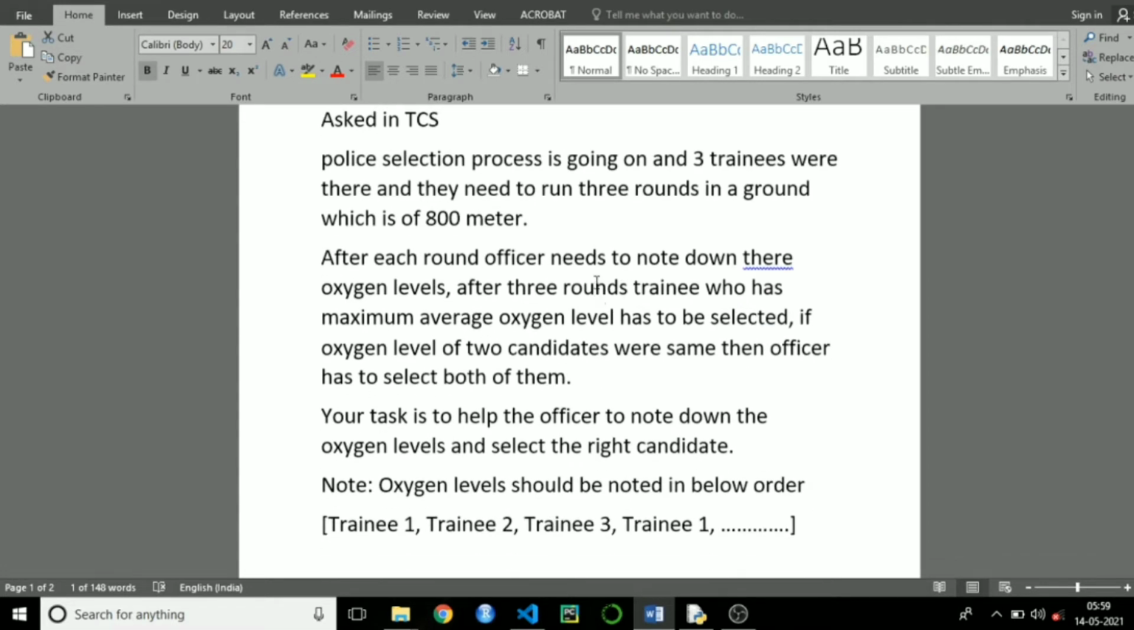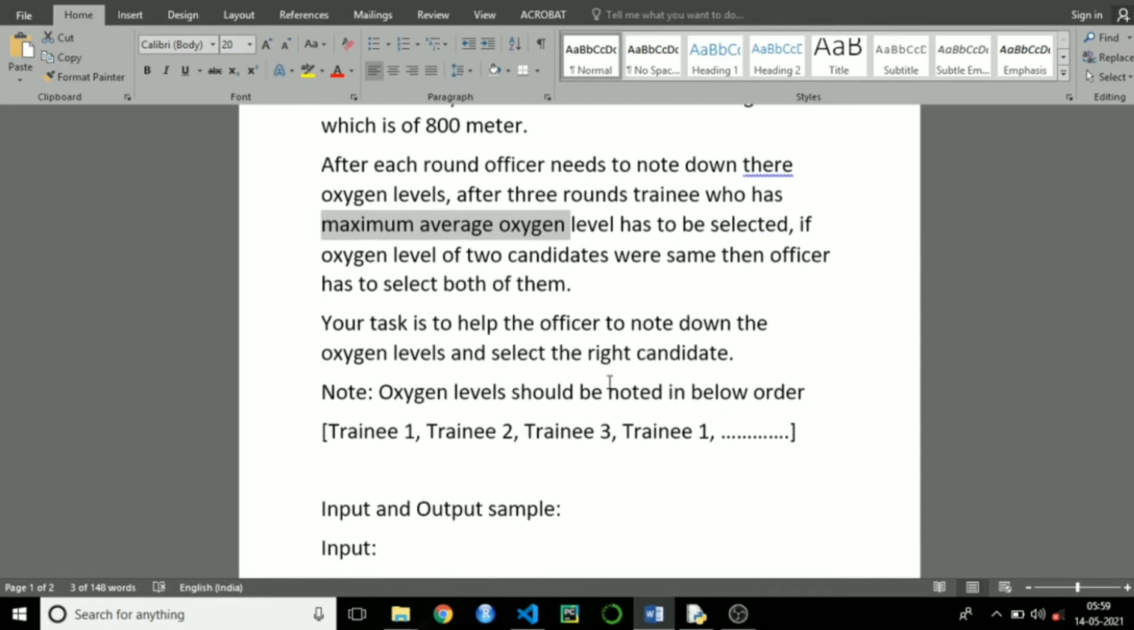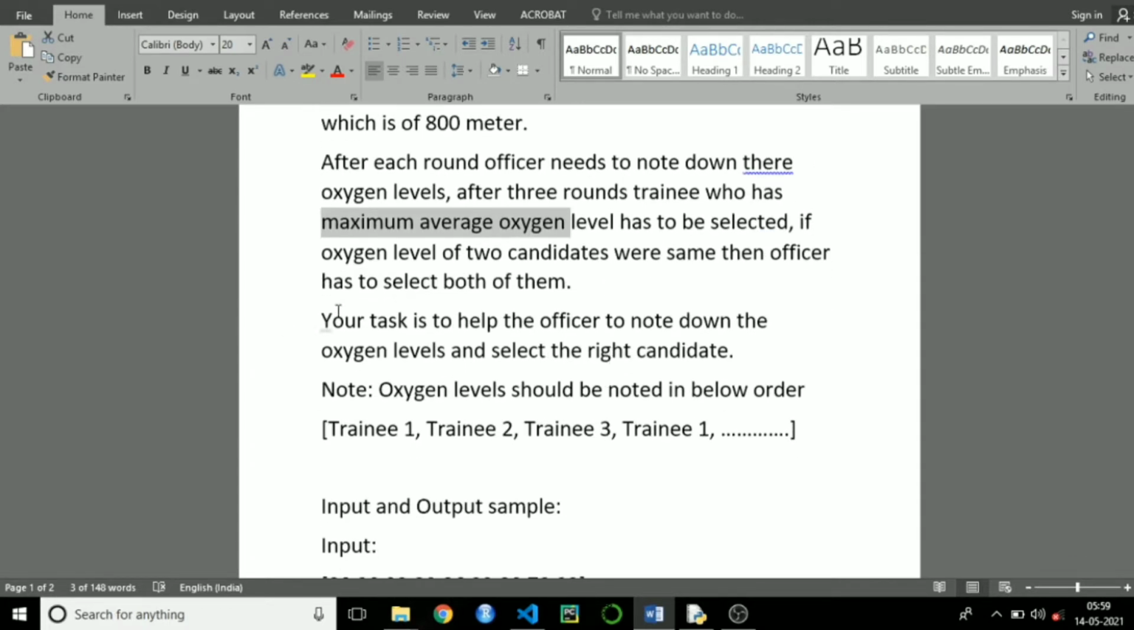After each round, officer needs to note down their oxygen levels. After 3 rounds, trainee who has maximum average oxygen level. You note down this point, maximum average oxygen level. Trainee who has maximum average oxygen level has to be selected. If oxygen level of 2 candidates were same, then officer has to select both of them. Your task is to help the officer to note down the oxygen level and select the right candidate.